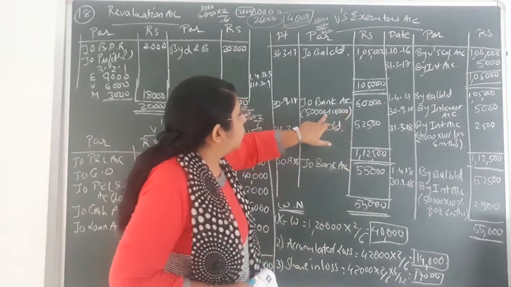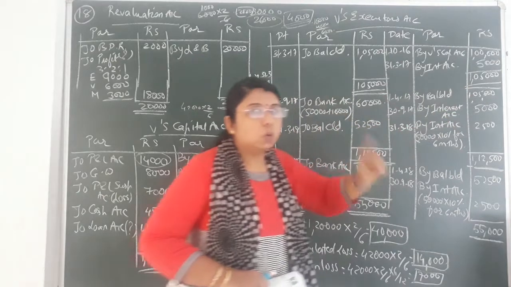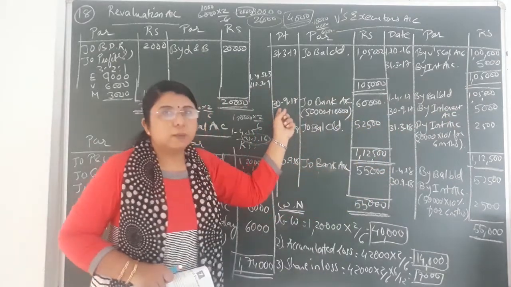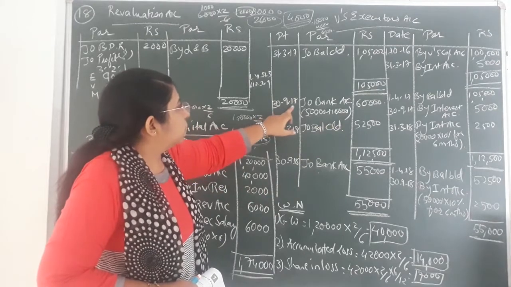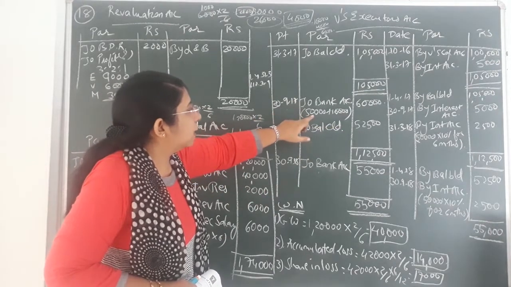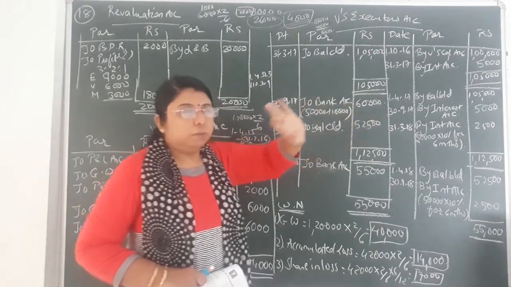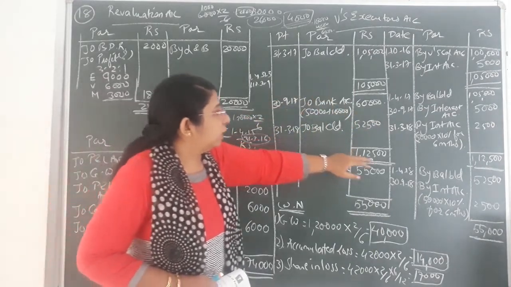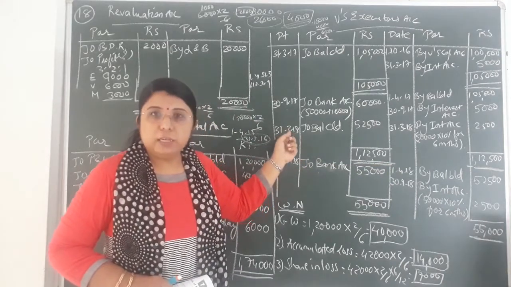So up till now we have provided 10,000 total interest. You can see 5,000 plus 5,000. So total interest up till 30th September that we have paid, that is 10,000. So at the end of 30th September 2017, you will be paying him 50,000 plus 10,000, that is total 60,000. Now after that we have to find the closing balance at the end of 31st March 2018. That is the next accounting year.